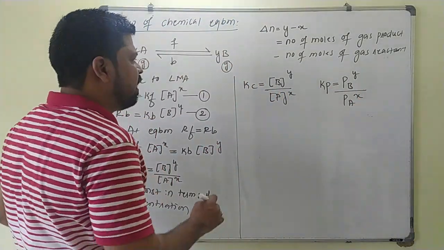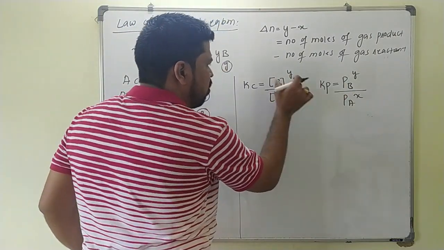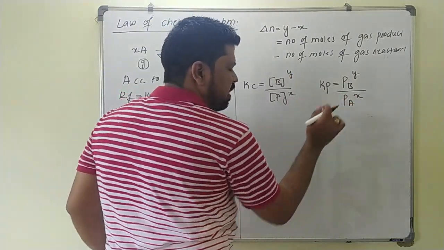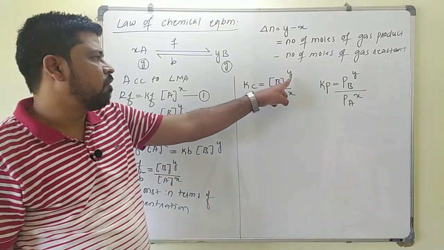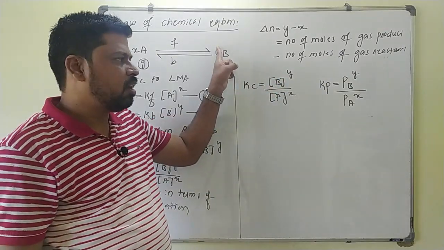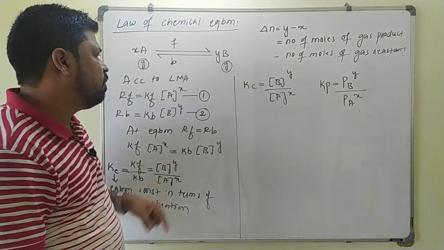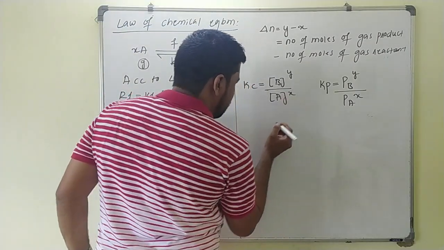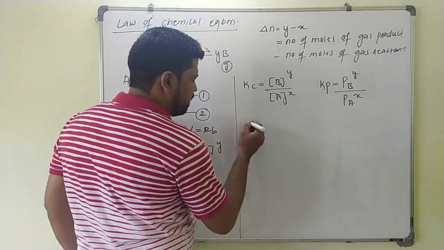Simply take product by reactant, concentration or partial pressure. The power will be the number of moles. For B, Y is the number of moles. For A, X is the number of moles. So now we will see the units of Kp and Kc.